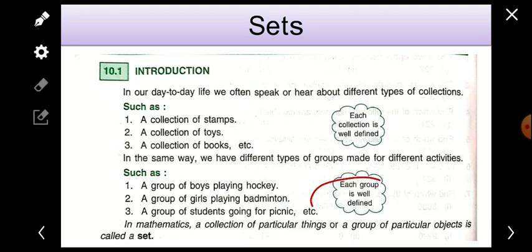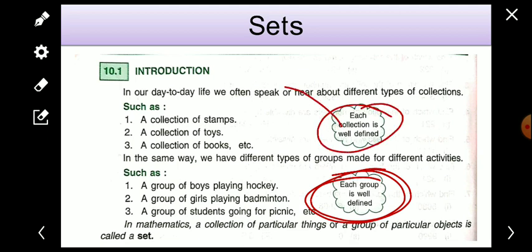So each collection is what? Here each group is well defined, and each collection is well defined. The collection has been defined in a particular manner, and the groups have been defined very well.